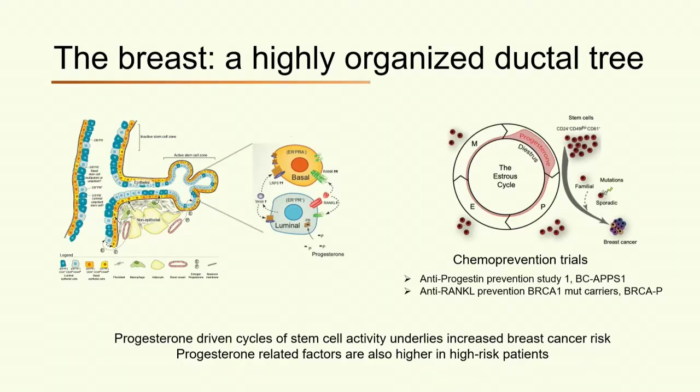Others have shown that progesterone-related factors are higher in high-risk patients. Together, this has laid the foundation for two chemoprevention trials, which are currently evaluating anti-progestin and anti-RANK ligand efficacy in BRCA1 mutation carriers.